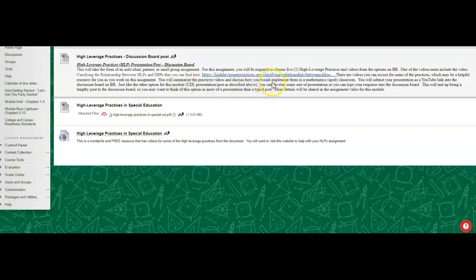And again, think about how you would implement the high leverage practices in a mathematics special ed classroom. Okay, so thinking about special ed and math combined, even though you might not end up in that situation, really think about the combination of the two. And again, it says you will submit your presentation as a YouTube link. It may, if you end up choosing the presentation option as opposed to typing into the discussion board, be so large that you have to upload it as a YouTube link, okay? So again, whatever works for you.